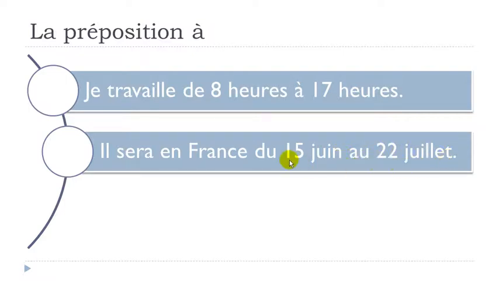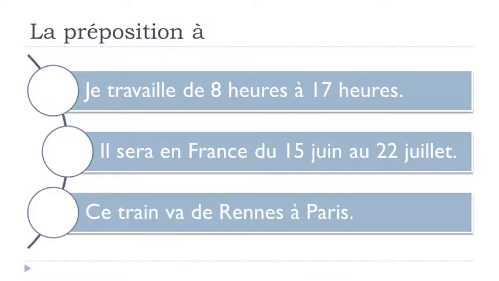All right, so in that situation, you can see that it's exactly the same concept, but as we use the articles, then we've got to modify the prepositions. So il sera en France du 15 juin au 22 juillet. And the last example that we can have, ce train, this train, va, so goes, de Rennes à Paris.